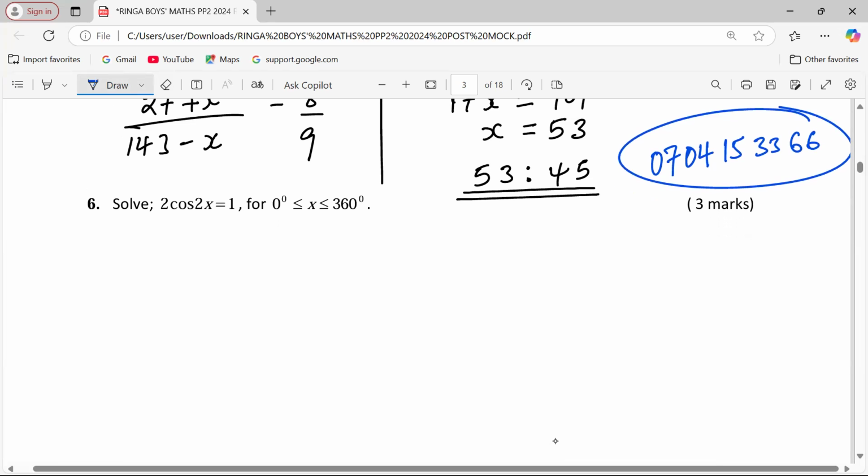So in this question now, it's a trigonometric function whereby in the first step we can remain with the cosine of 2x as 1 over 2, because of dividing by 2 through. We divide by 2, we divide by 2. So 2 cancels from that side, then the other side becomes a half.